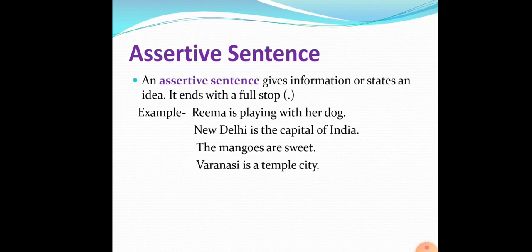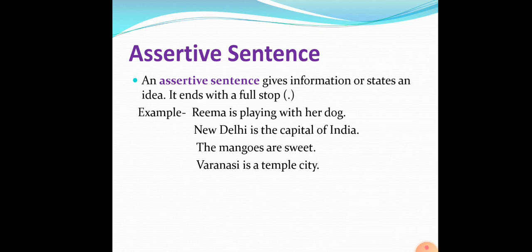So an assertive sentence gives information or states an idea. It ends with a full stop. So here we can see that it is an assertive sentence. Now, New Delhi is the capital of India. It's a simple statement, it's information, and it ends with a full stop. So it is an assertive sentence. The mangoes are sweet. It is a simple statement, a simple sentence. That is why it is an assertive sentence.